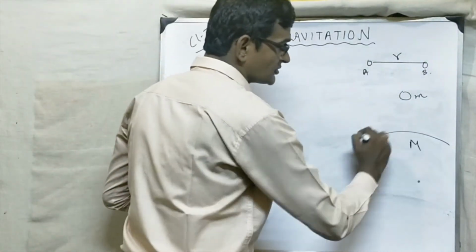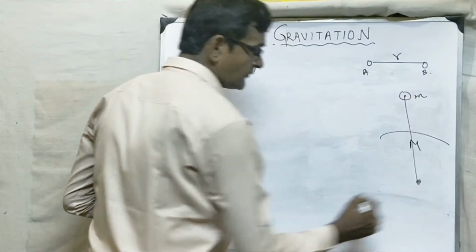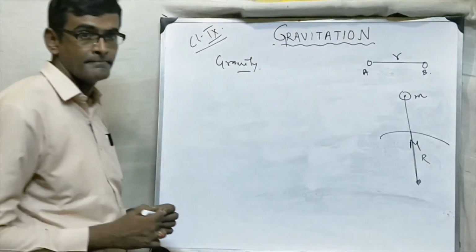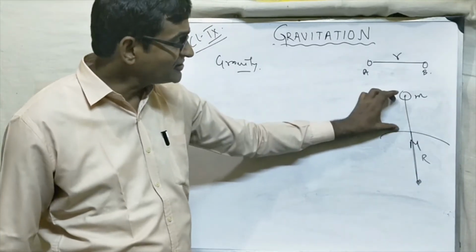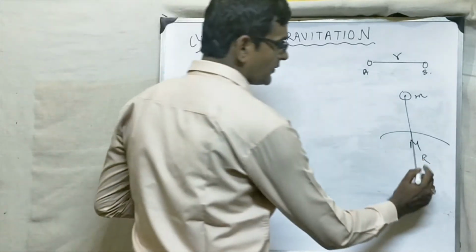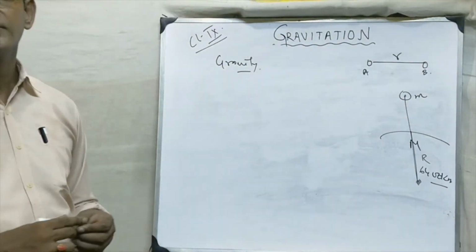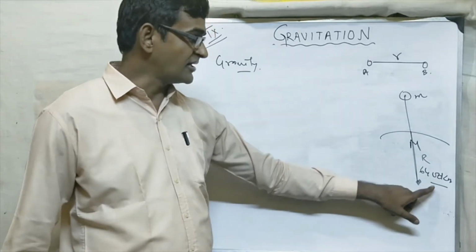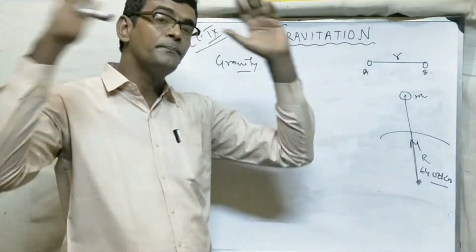So in case of earth, what will be the distance? Distance will be from the center of this body to the center of earth. Now what is the radius of earth? Let it be capital R. If I consider the radius of earth to be capital R, then this distance is insignificant, because the radius of earth is about 6,400 kilometers. Height of Mount Everest is only a bit more than 8 kilometers, and the radius of the earth is 6,400 kilometers. So you can imagine how big the earth is.